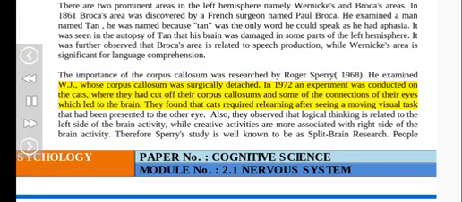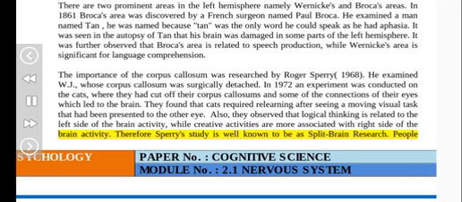In 1972, an experiment was conducted on cats, where they had cut off their corpus callosums and some of the connections of their eyes which led to the brain. They found that cats required relearning after seeing a moving visual task that had been presented to the other eye. Also, they observed that logical thinking is related to the left side of the brain activity, while creative activities are more associated with right side of the brain activity. Therefore, Sperry's study is well known as split brain research.